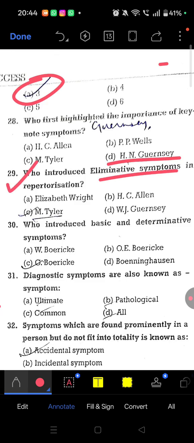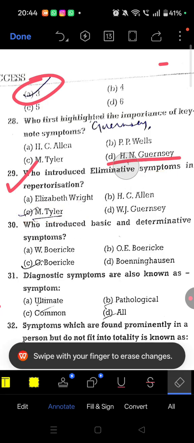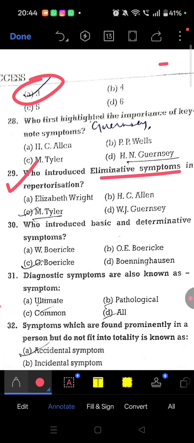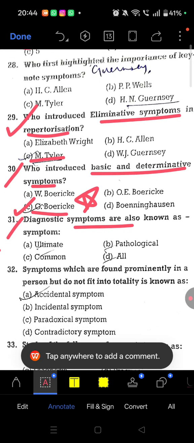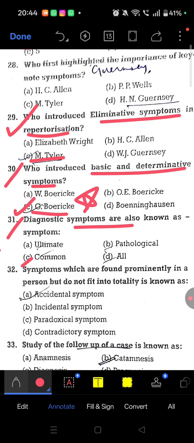Question number 29. Who introduced eliminative symptoms in repertorization? It was introduced by Emil Tyler. Question 30. Who introduced basic and determinative symptoms? It was Garth Boericke. Question 31. Diagnostic symptoms are also known as the common symptoms or the pathological and ultimate, all of the above.